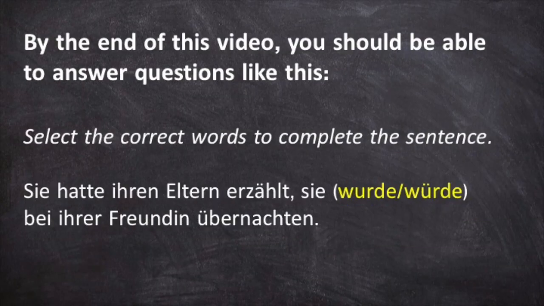By the end of this video, you should be able to answer questions like this. Which of the following words correctly fits in the following sentence? Sie hatte ihren Eltern erzählt, sie würde or wurde bei ihrer Freundin übernachten.